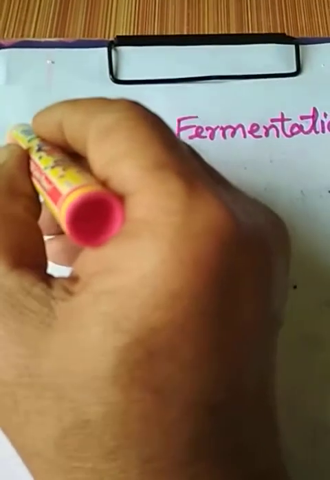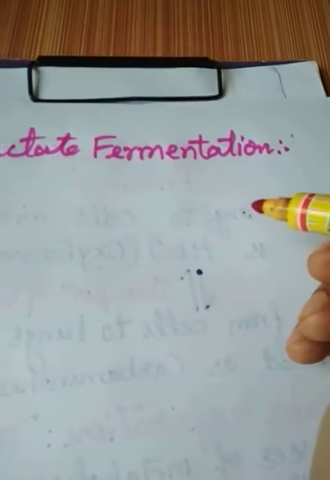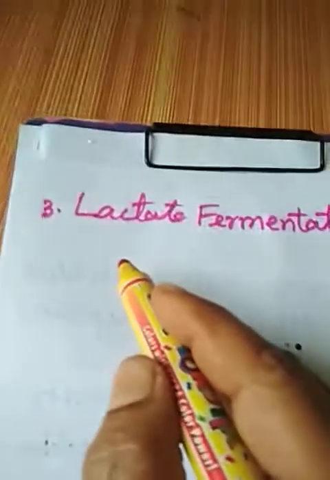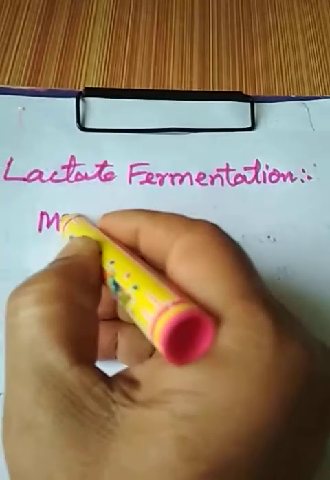This is the third part: glycolysis, oxidation, and the third part, lactate fermentation, which happens in the human body. Actually, it happens in the muscular cells.